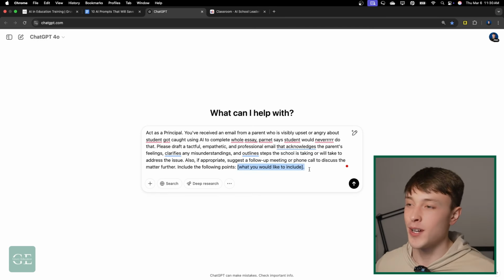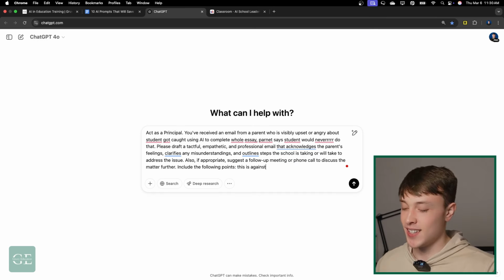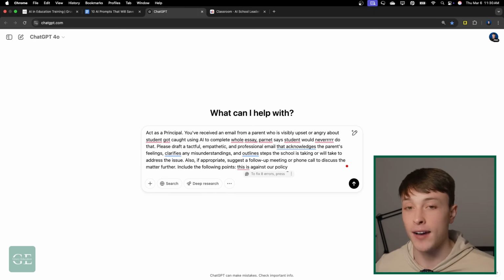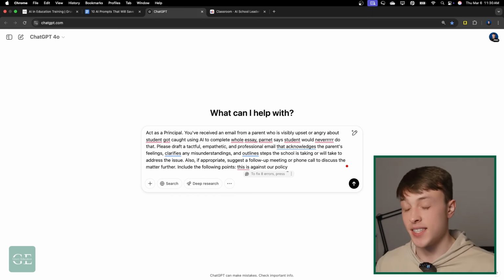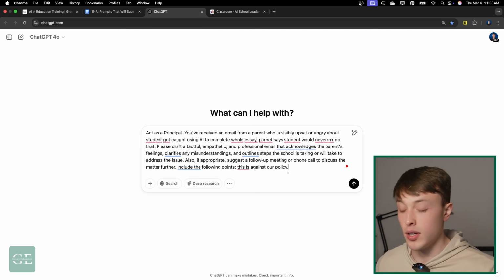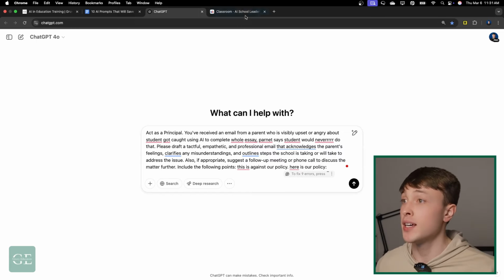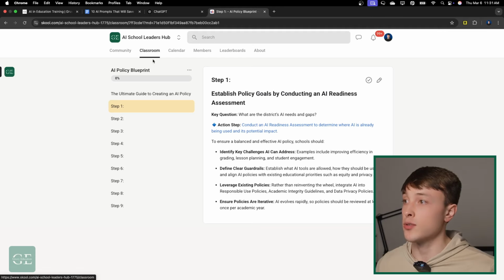And then for the points we want to include, maybe we want to say this is against our policy. And then you're always just going to want to give ChatGPT all of the context that you have that you would put into drafting this email. So in this case, I said this is against our policy. I would just put in here maybe here is our policy. And then I just paste in the policy. I copy and paste it in. Again, you can draft some policy going through that AI policy blueprint in the school community.